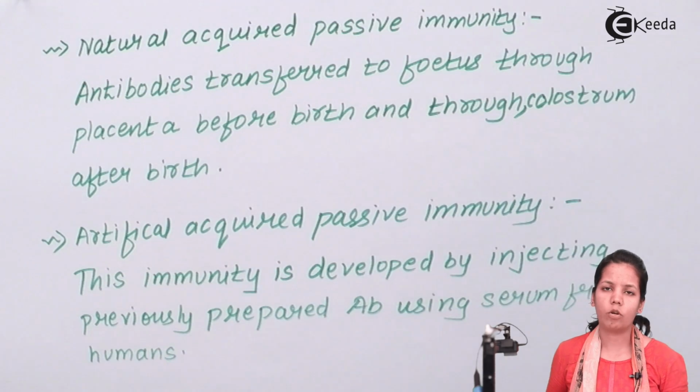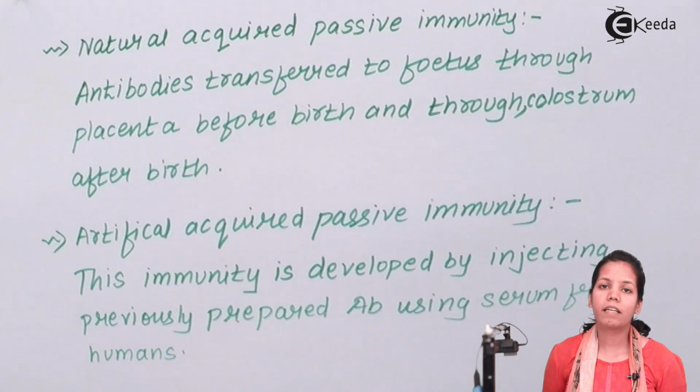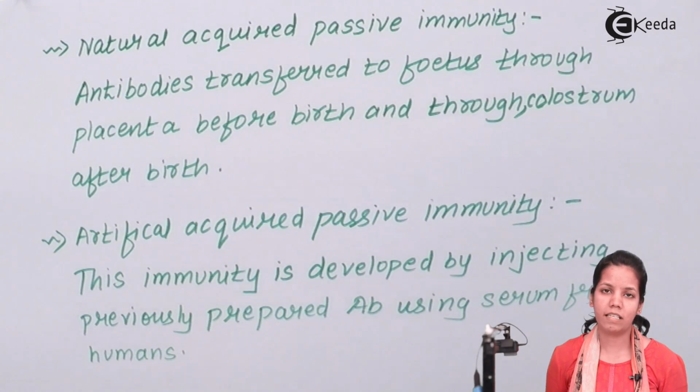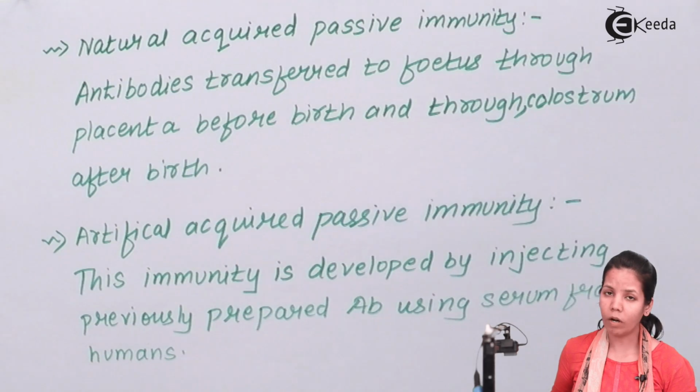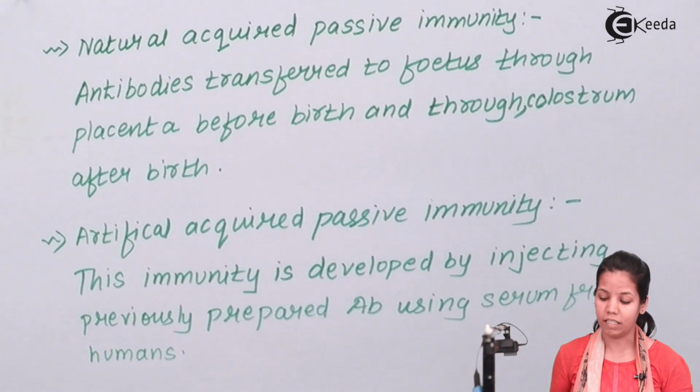Colostrum is nothing but the thick, milky secretion that a mother feeds to the child, the first milk secretion. It is always advisable that a child should have that milk because it has antibodies that are given from the mother to the child. One of the antibodies could be IgE.